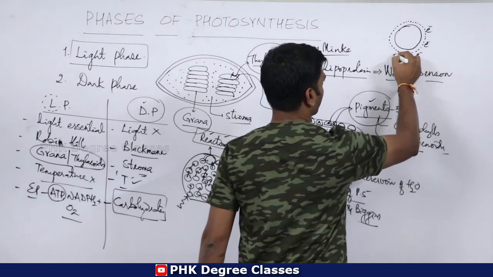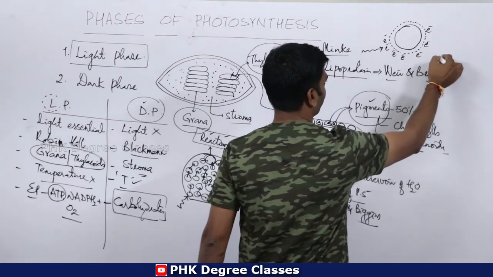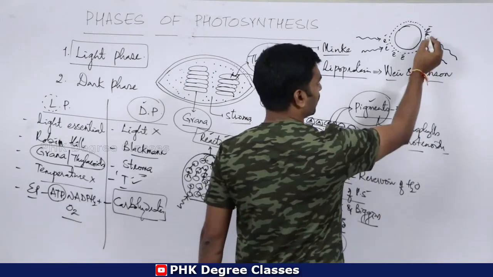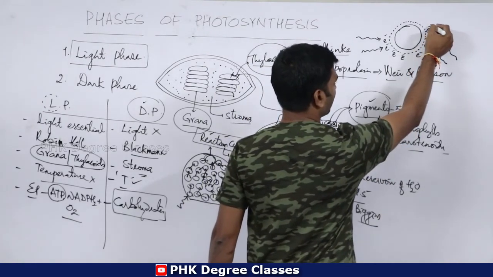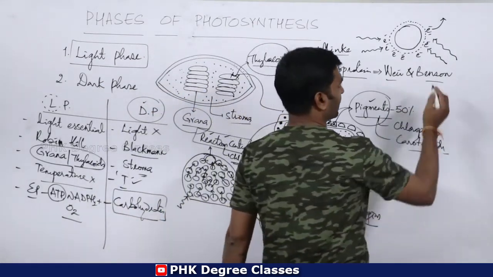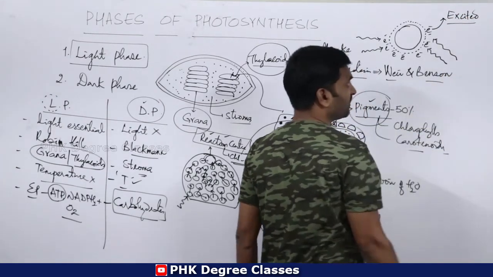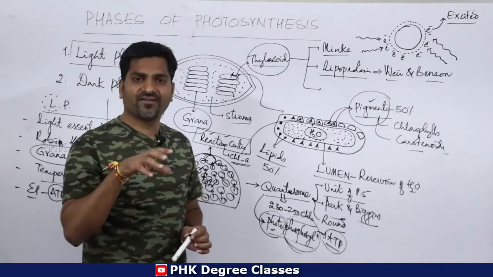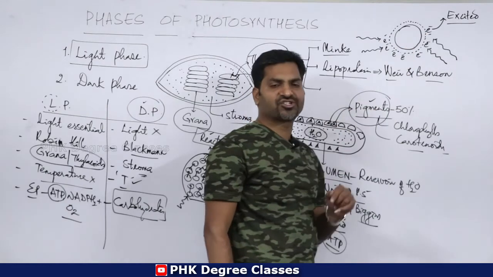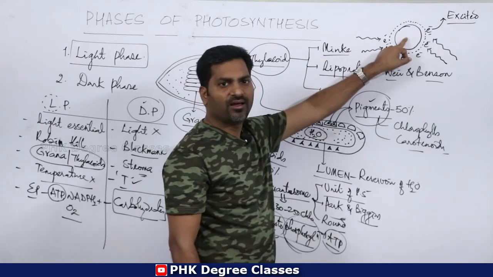Electrons are there. So whenever these electrons are charged with light energy, or receive light energy, they will be in excited condition. Remember, they will be in excited condition whenever they receive light energy. Clear? So after some time, the electrons will be lost from the chlorophyll molecule.